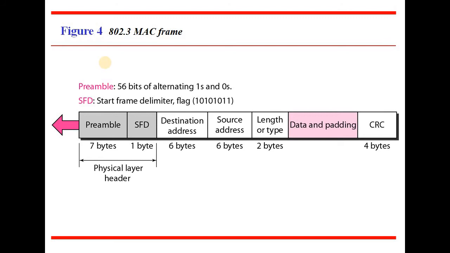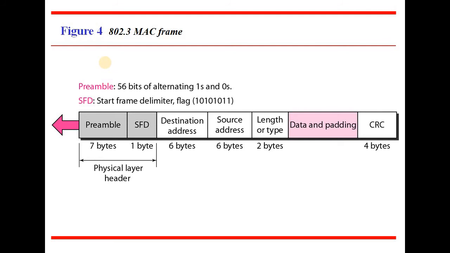format, you can see it on the screen. Here the first field is called the preamble. It is of 7 bytes, which means it is of 56 bits, and it contains alternating zeros and ones. So 7 bytes of zeros and ones continuously, and the size is 56 bits. What this preamble does is, if you send the frame, at the receiver side it is going to alert the receiver, indicating that the frame is coming to it. So it sends an alert signal to the receiver, indicating that the frame is near to the receiver or the destination. So it is called a preamble.